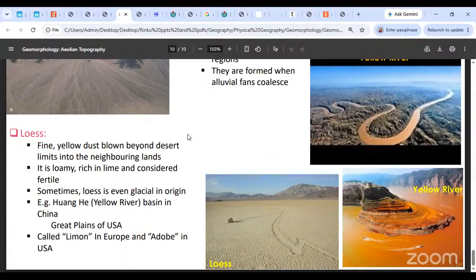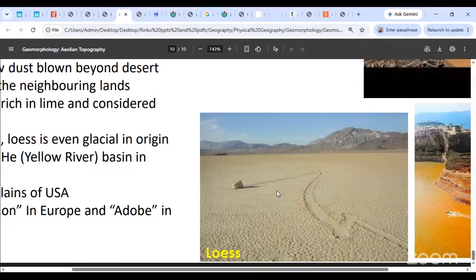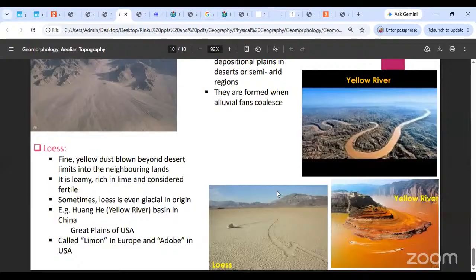Okay, loess is a fine yellow colored dust. Can you see over here? Yes, this is the fine yellow colored dust that is available. It is similar to alluvium, like how rivers have silt and hence alluvium, right? So loess also comes from erosion. It is the depositional landform of the wind. They can form loess plateaus and loess plains. It can even be glacial in origin, even in very cold and freezing regions you may find this. It is loamy, it is rich in lime, and that is why it is considered fertile also.